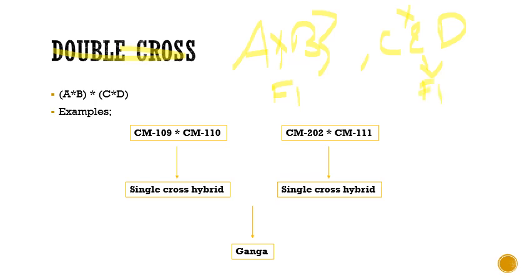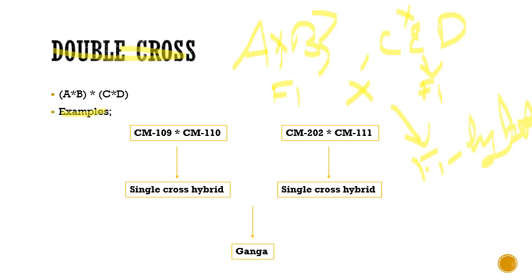So now we will be taking these two F1 populations that have been derived from these two separate single crosses and we will be crossing these. The resulting F1 will be used as your hybrid. So this is the general scheme of things here. So let us see this with an example.